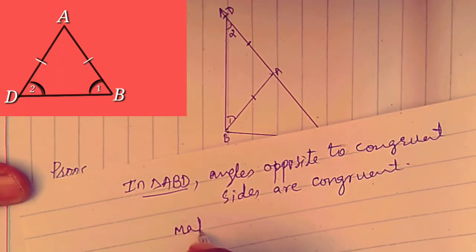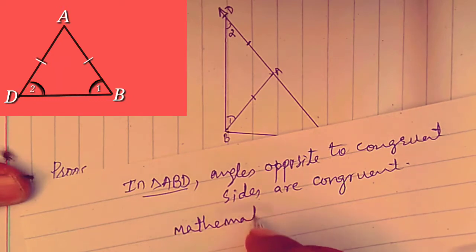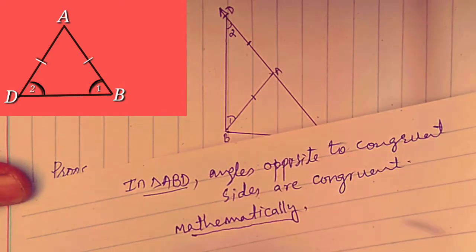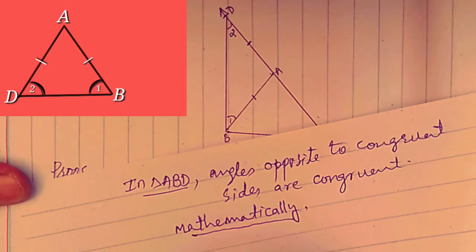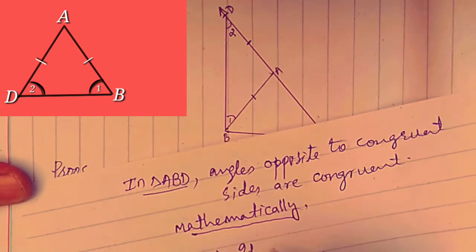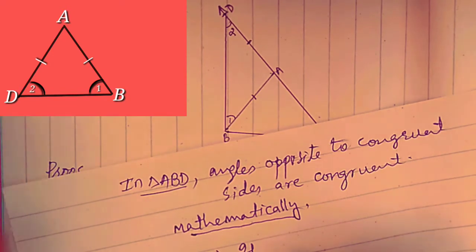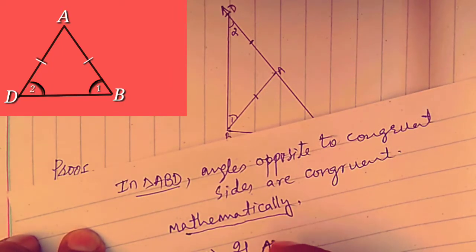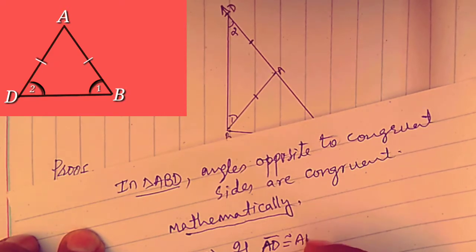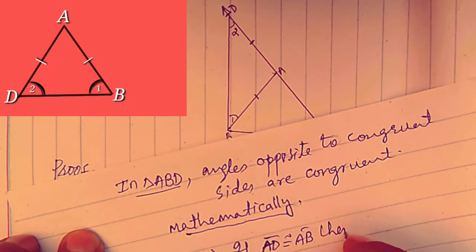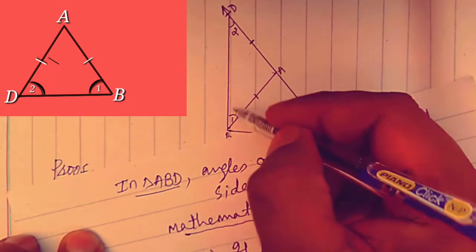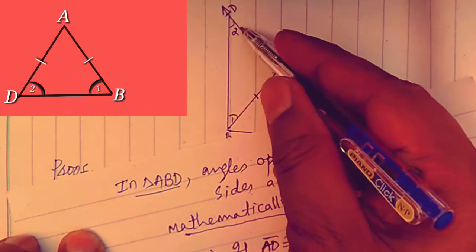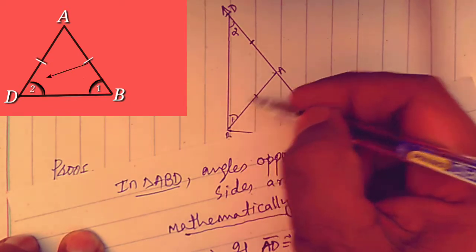Mathematically, in triangle ABD, if AD is congruent to AB, then the angle opposite side AD is angle 1 and the angle opposite side AB is angle 2.